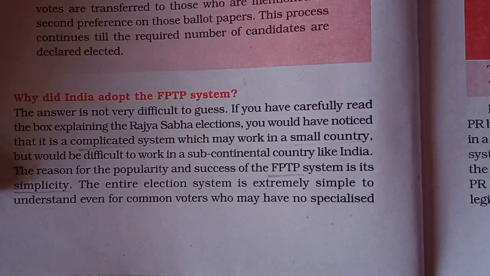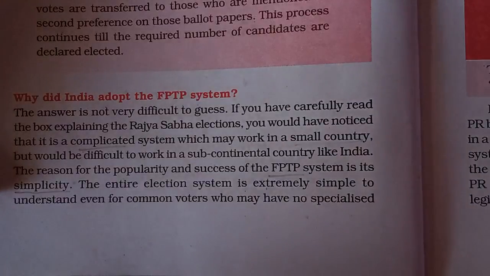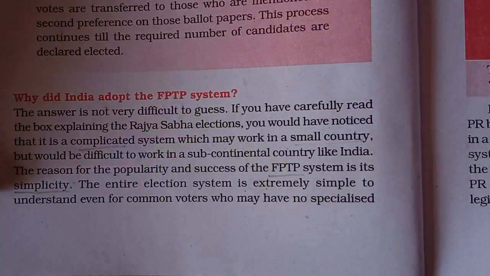For the voter, it was very simple to understand that he had to vote for a particular candidate, a particular representative whom he knew very well, who belongs to his constituency, and who is going to be accountable to this constituency. So it became easy: if this person gets the highest number of votes, he will be elected. He need not get the majority of the votes or a percentage of the votes. If he has got the highest number of votes in his constituency as compared to the other candidates, he will be elected. So this was a simple system.